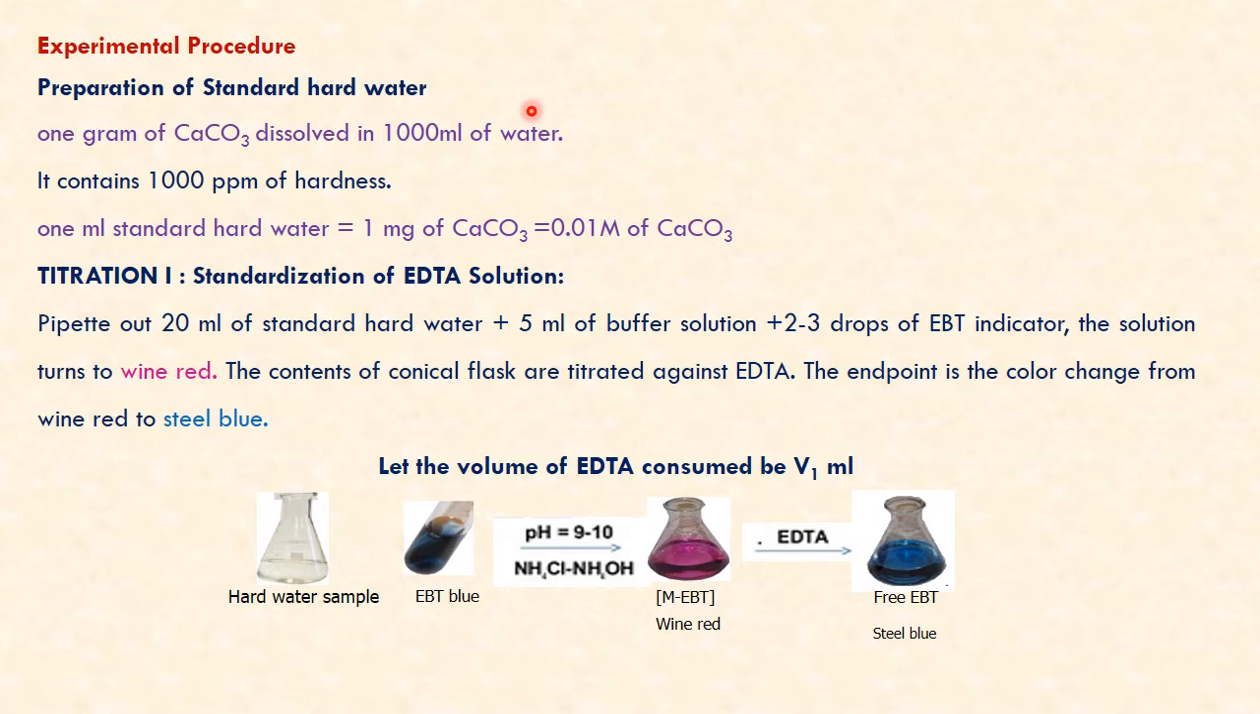You can see in the figure, initially the conical flask is colorless with blue EBT indicator. At the pH range 9 to 10, it turns to pink color, and now titrating with EDTA, it gives you blue color.